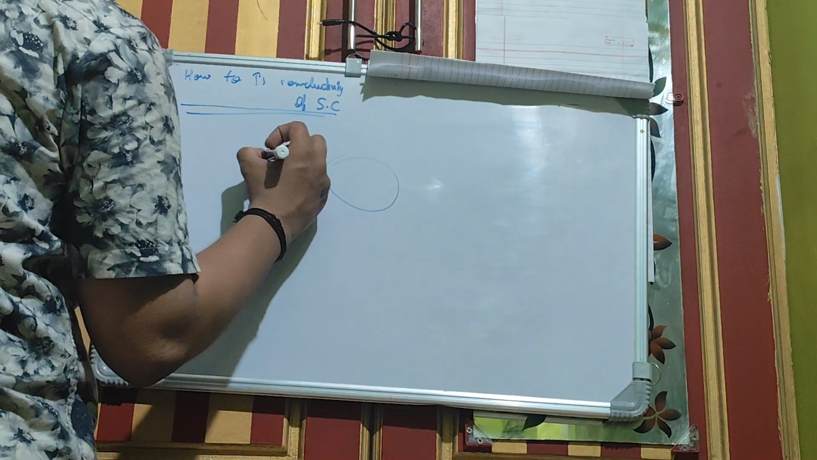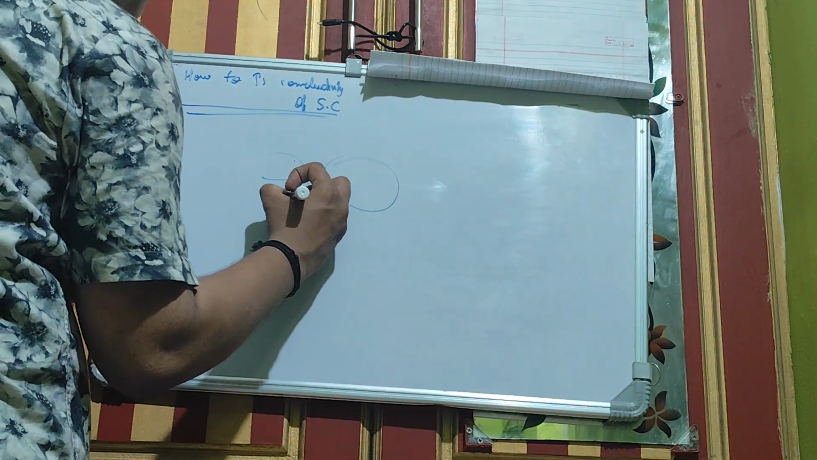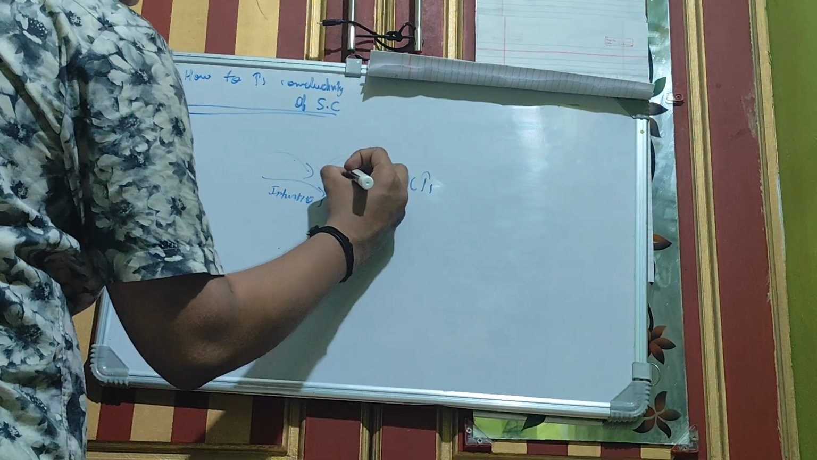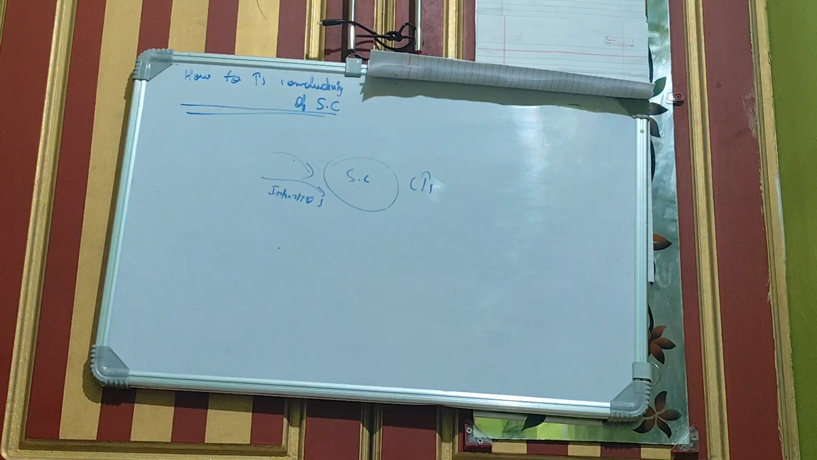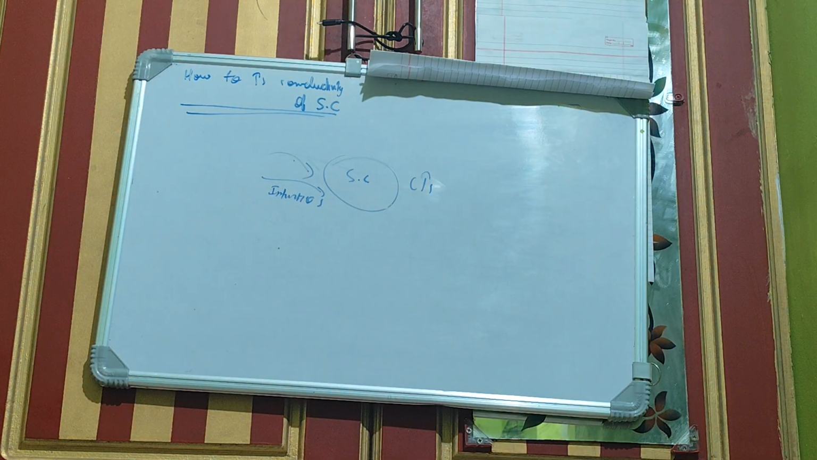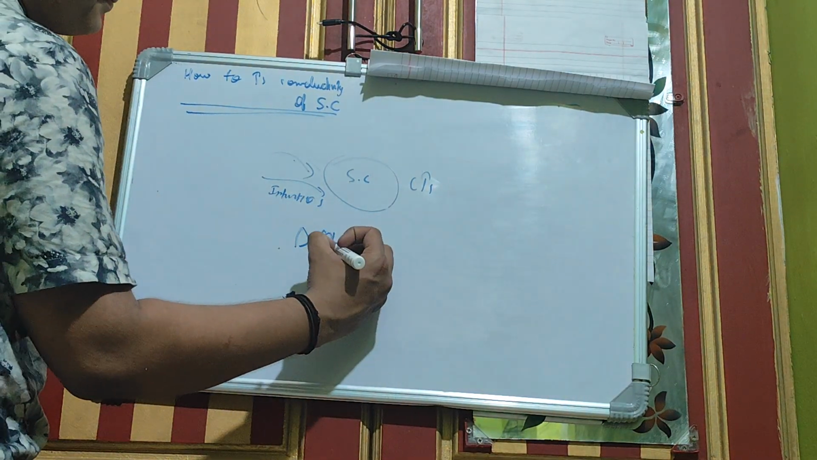So I am adding some impurities, and the conductivity of the semiconductor will be increased. This is the basic method of increasing the conductivity of a semiconductor. And what is this process? This process is referred to as doping.